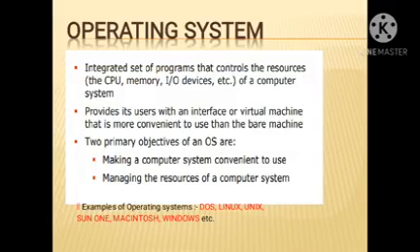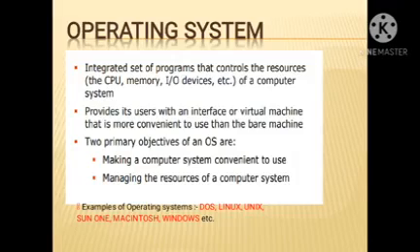An operating system is an integrated set of programs that controls the resources of a computer system: the CPU, memory, keyboard, mouse, monitor, etc. It provides users with an interface, and it also provides a virtual machine that is more convenient to use than the bare machine.